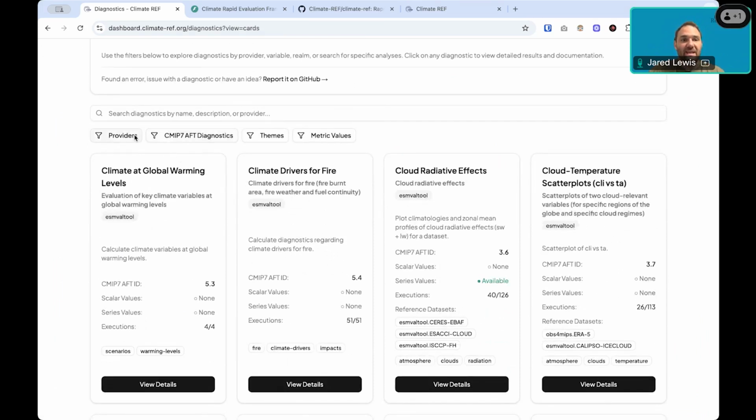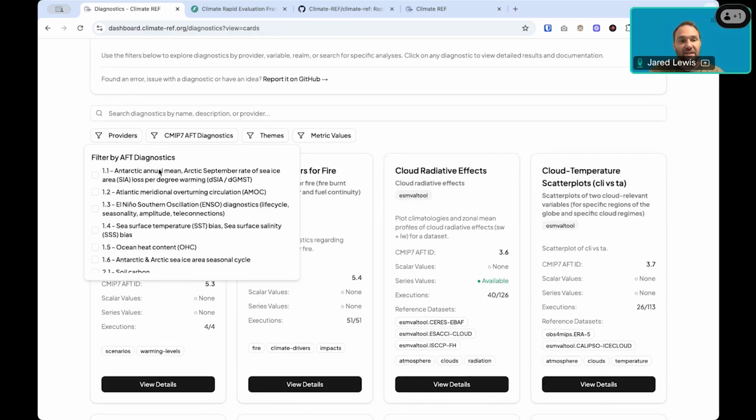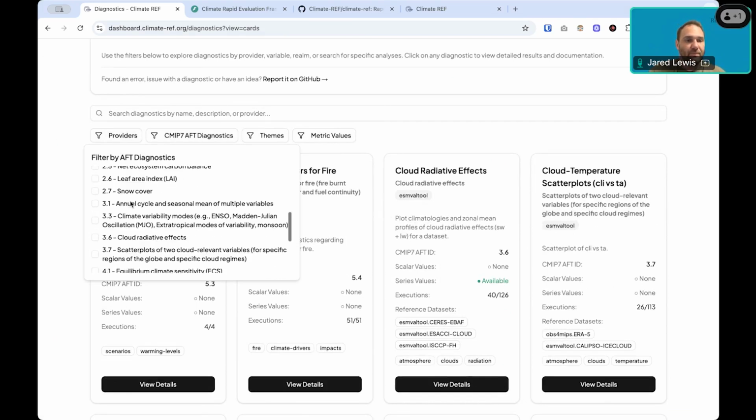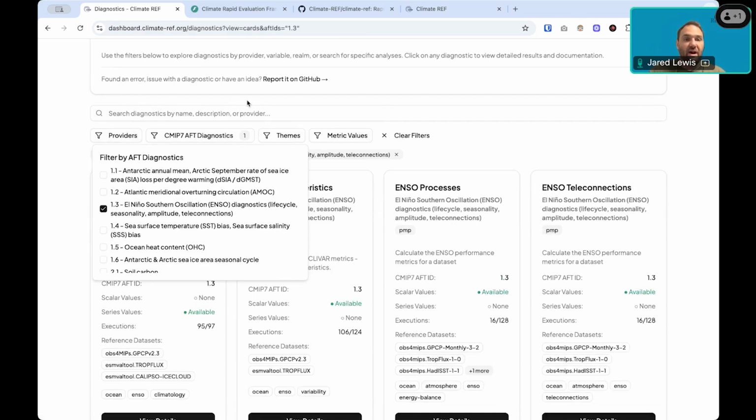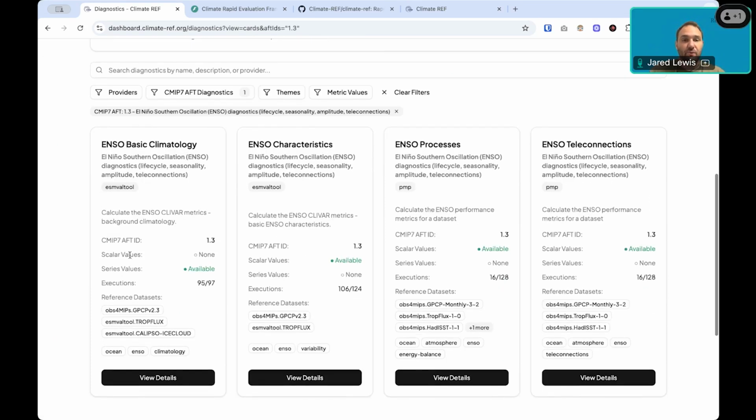There may be many cards for a given diagnostic collection that the model benchmarking task team defined. These are identified by these IDs here. So, for example, if we looked at the ENSO diagnostic, we can see that there's 4 different diagnostics that are part of that.